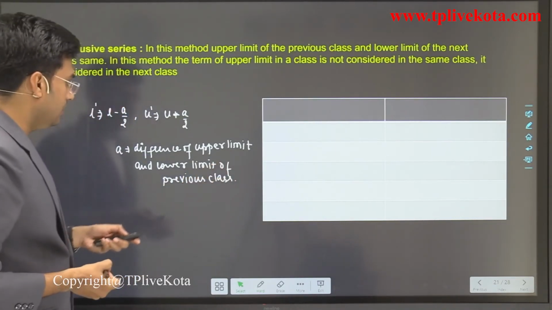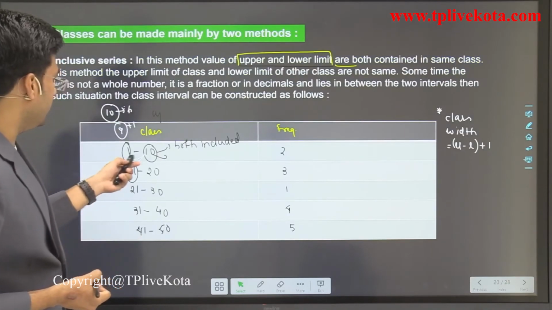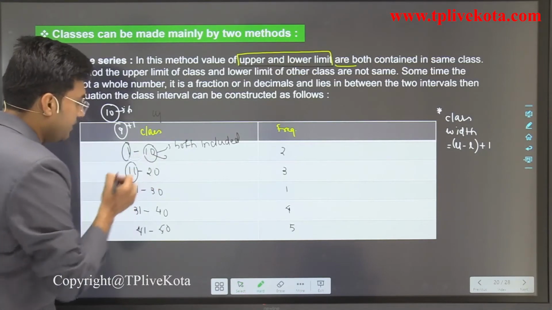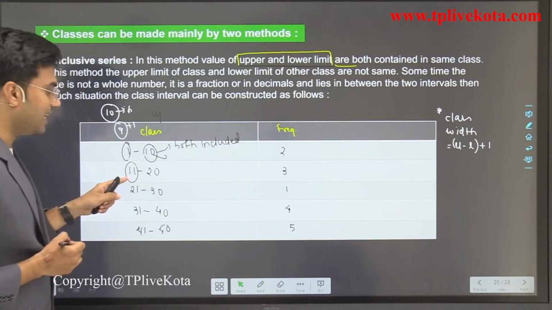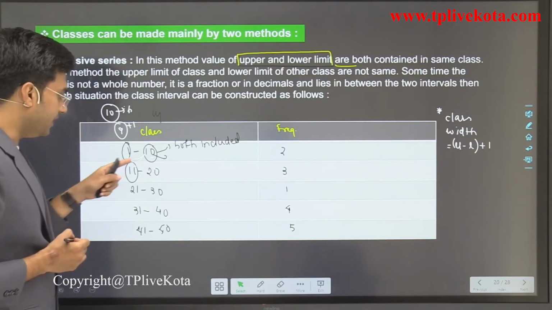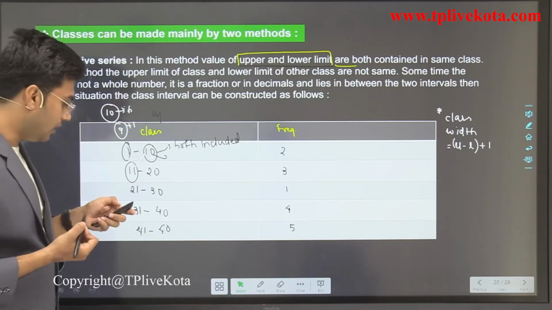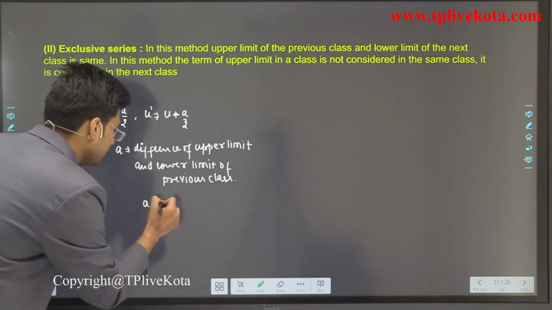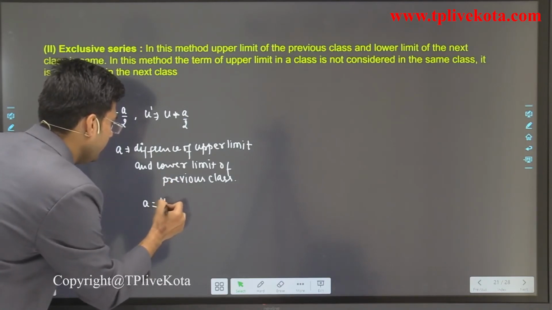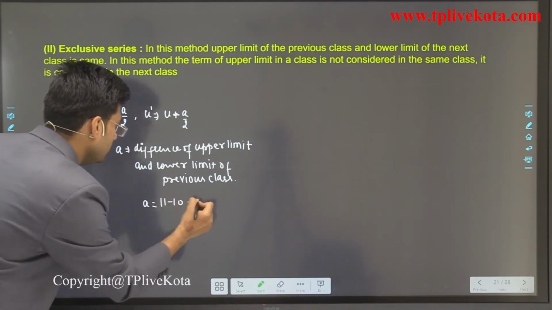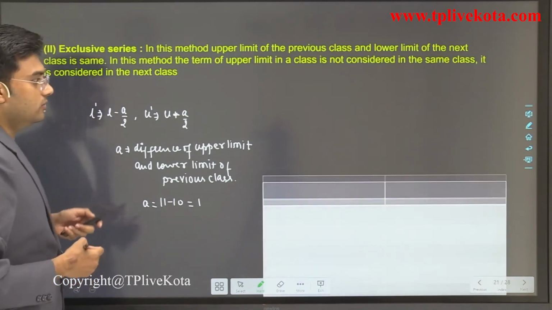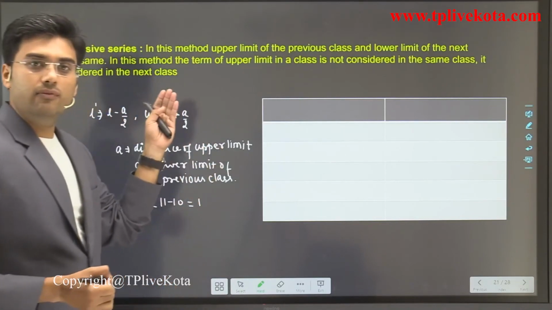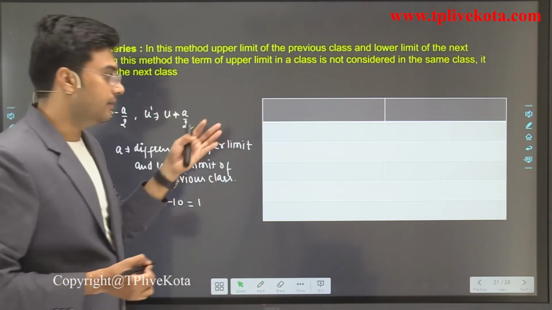For example, here it is 1 to 10 and 11 to 20. So here the upper limit is 10 and the lower limit of the next class is 11. So we can convert these classes to exclusive. How? Let's see. A is equal to 11 minus 10, that is equal to 1. Okay, so our first class is 1 to 10.